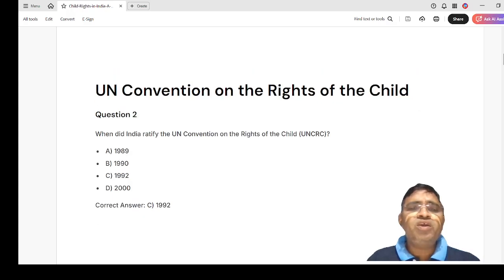Then the UN Convention on the Rights of the Child. Okay, so when did India ratify the UN Convention on the Rights of the Child, that is UNCRC, United Nations Convention on the Rights of the Child? This observation is also important. It was ratified in 1992. Please remember, if you want to, you can take a screenshot of this. This will be helpful to you.